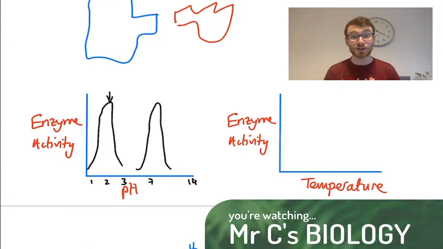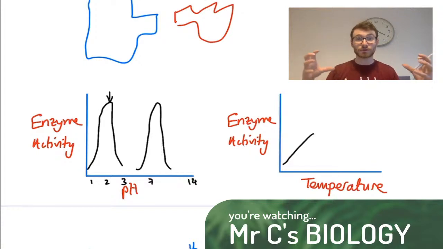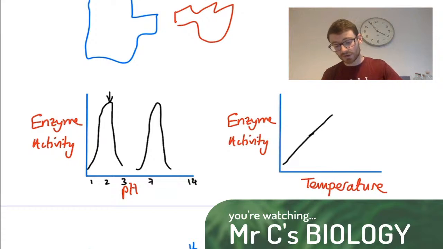If we look at temperature, there's a similar sort of pattern. We can increase the temperature that the enzyme is working at, and see if it works faster or slower. Normally molecules move faster when we give them more temperature, so we'd expect that as we increase the temperature, the enzyme will increase its activity, and it does up to a point, because this enzyme is moving faster, it's running around, breaking more bonds over here, more bonds over there, and this starch molecule is getting broken down into sugars as quickly as it possibly can, and that happens all the way up to a certain point.